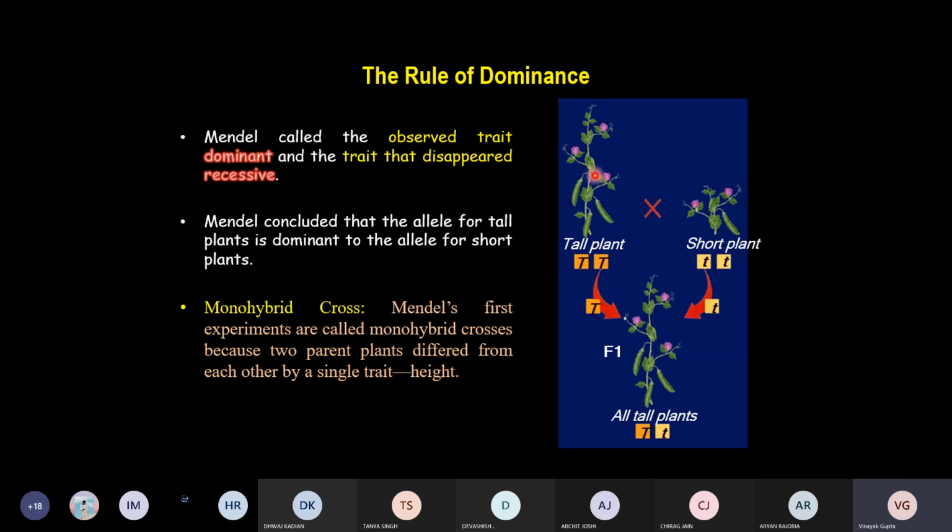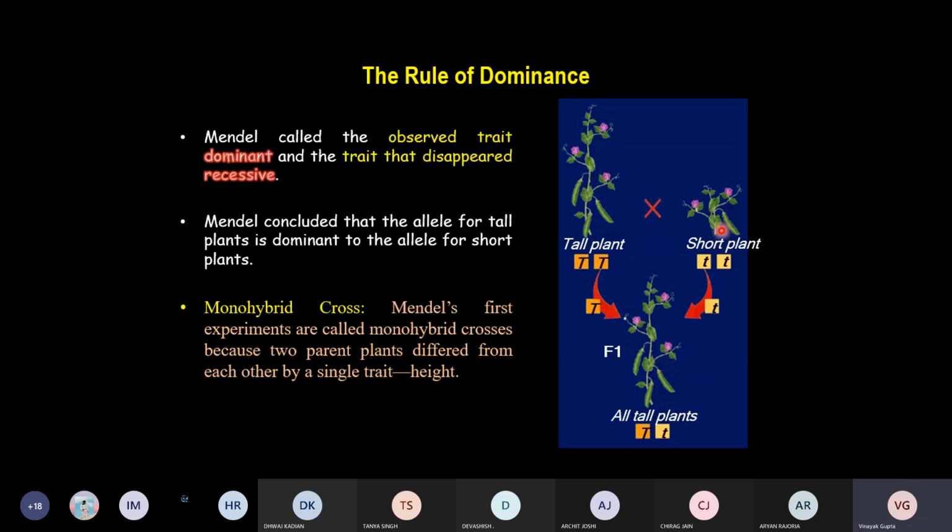So let's consider his experiment. He has taken a tall plant, pure line, that means it is capital T, capital T. He then took a short plant, small t, small t. Now in the F1 generation, he got all tall plants.